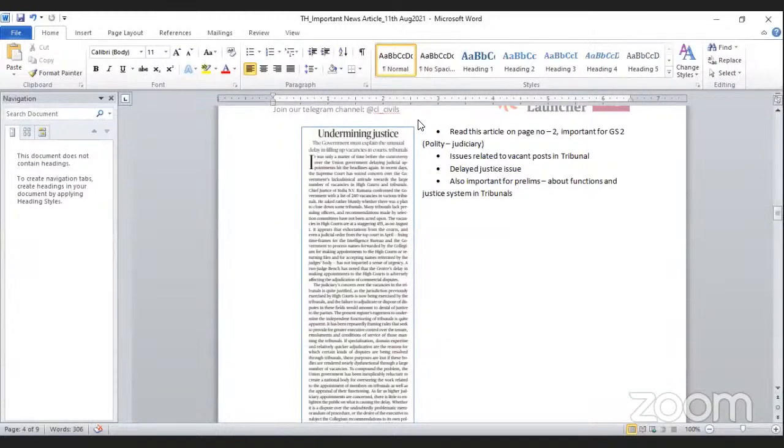You need to have a broader picture, because these types of issues are often discussed, or you can read about them in the newspaper. So this article is particularly talking about the vacant posts in tribunals and what the impact will be on the judiciary or the justice system.